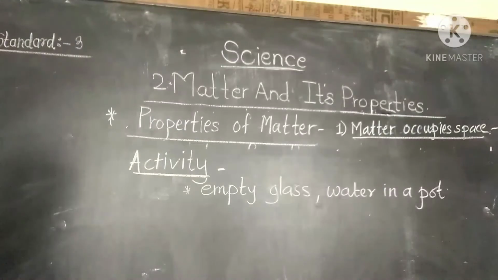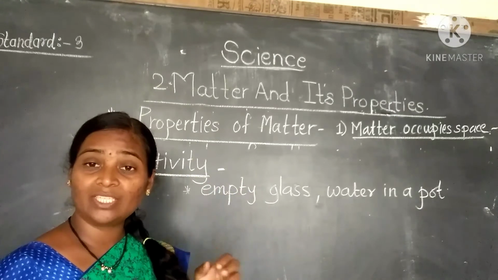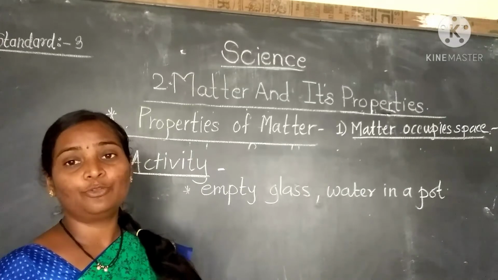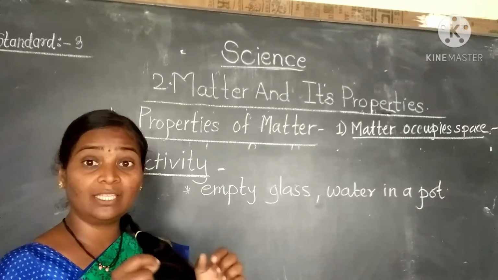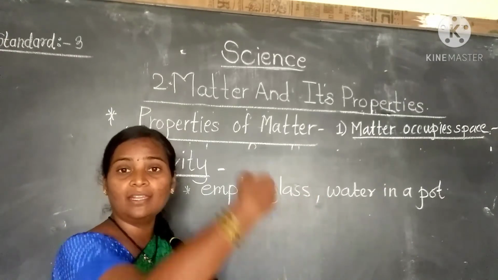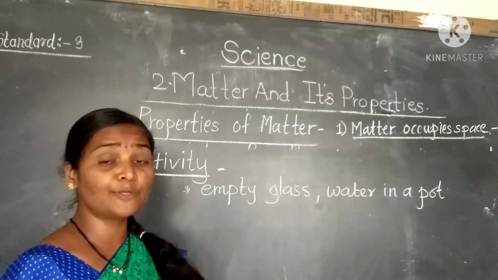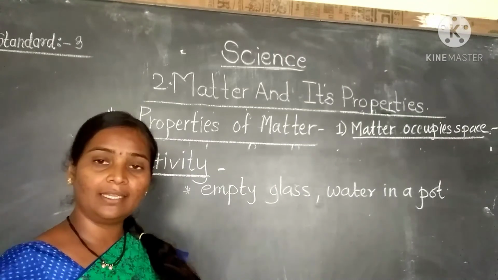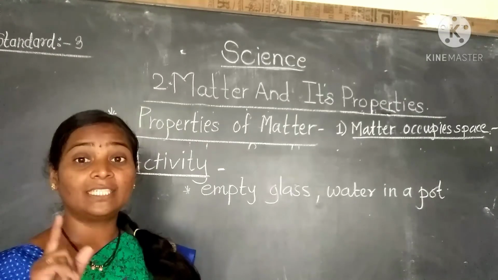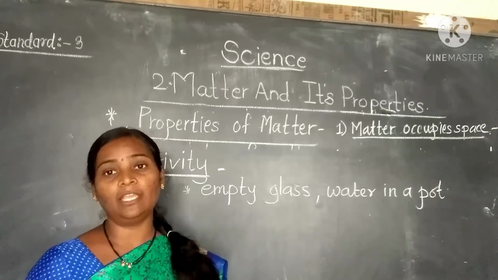Very good. By this activity, what you have observed, student, is that we took an empty glass, inverted it, and tried to insert it into the pot. At that time we observed air bubbles. Water enters the empty glass, and the air which occupied the space inside the glass comes out in the form of air bubbles. That means it proves that gas also occupies space.